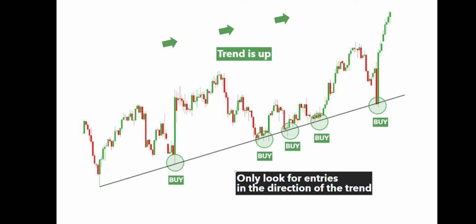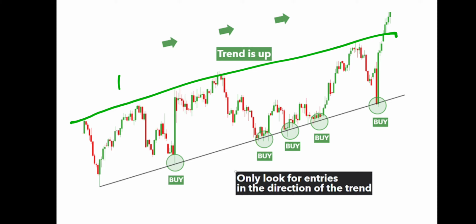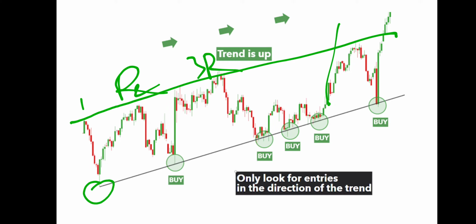In this stock you can also see this is a support line and this is a resistance line. The stock faced resistance many times. You can see the first time, second time, third time, and fourth time the stock faced resistance from there. Then you can buy at the support and sell at the resistance.